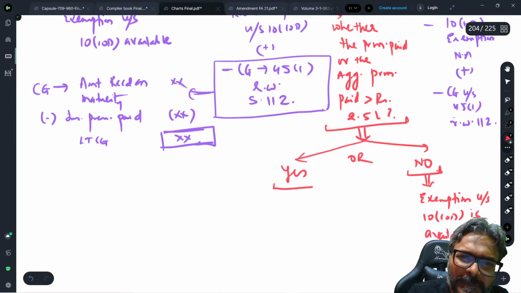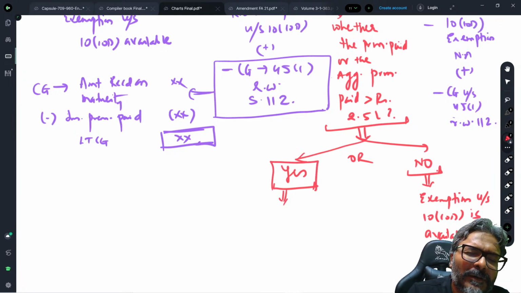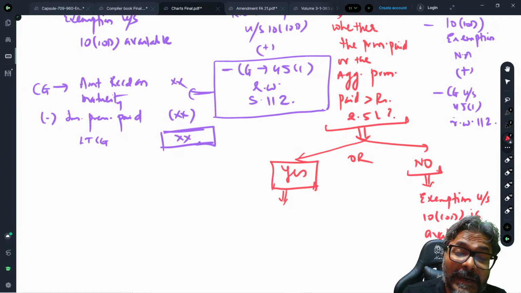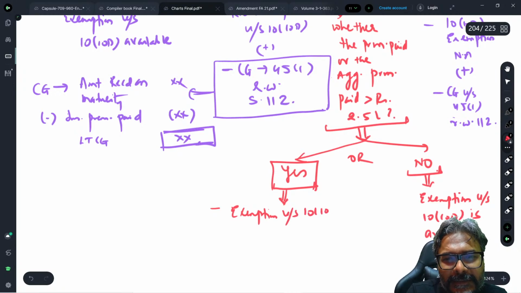But if the premium paid, so this case, students, is when the individual premium paid is not exceeding 10% of the sum assured, but the annual premium you have paid is going more than rupees 2.5 lakhs. If the answer is yes over here, then in that particular case, students, the exemption again under 10(10D) is not available.